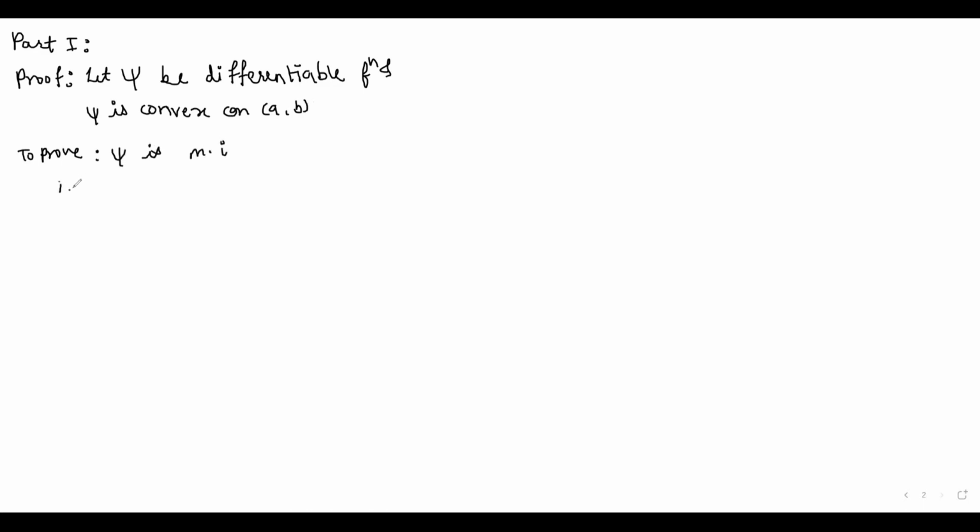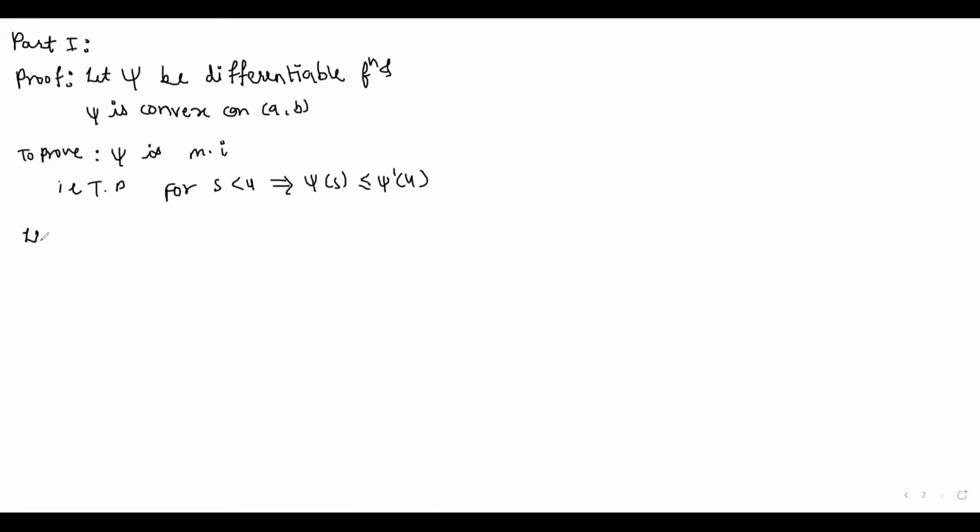That is, we have to prove that for s less than u, we have psi dash of s is less than or equal to psi dash of u.